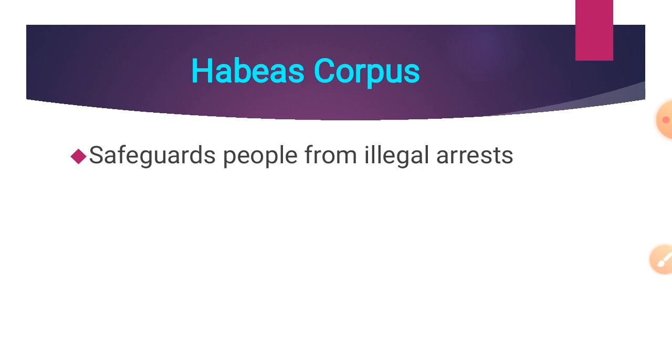It is a court order demanding that a public official, such as a warden, deliver an imprisoned individual to the court and show a valid reason for that person's detention.